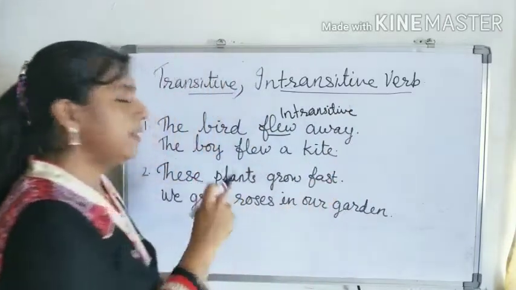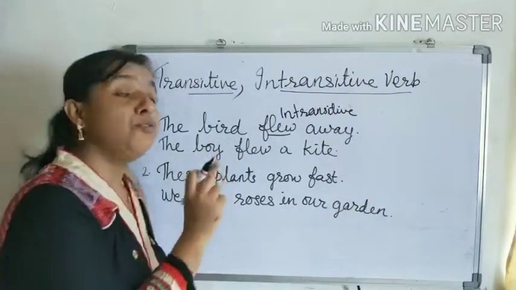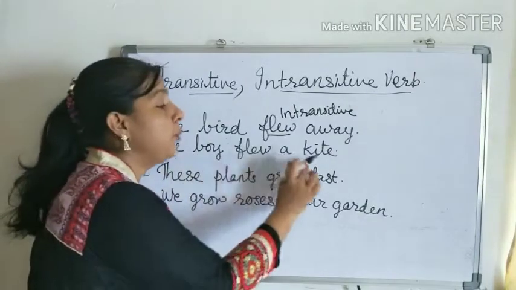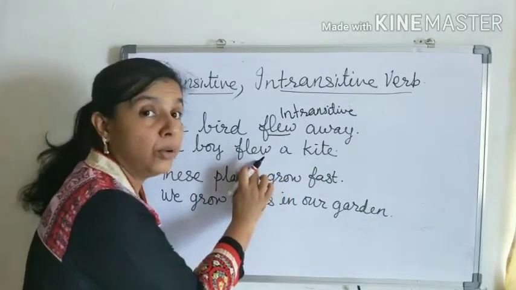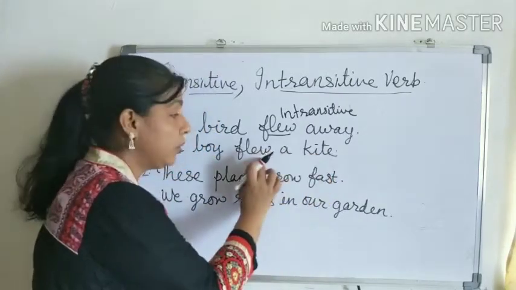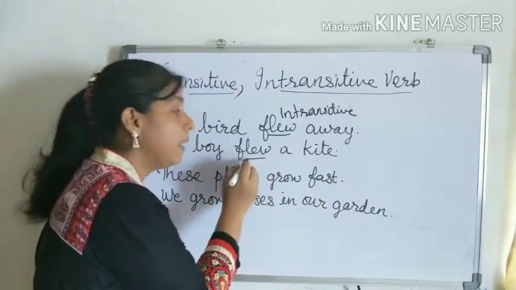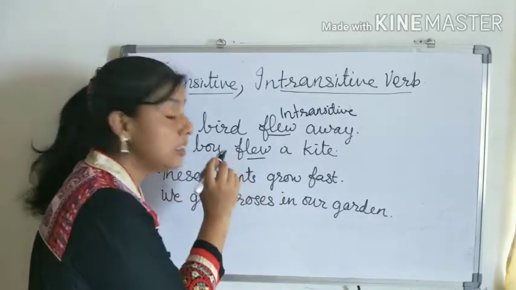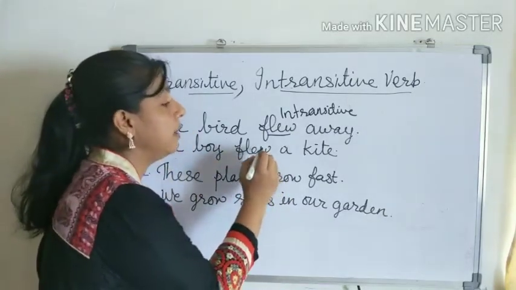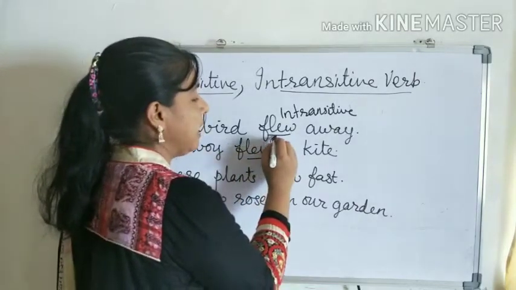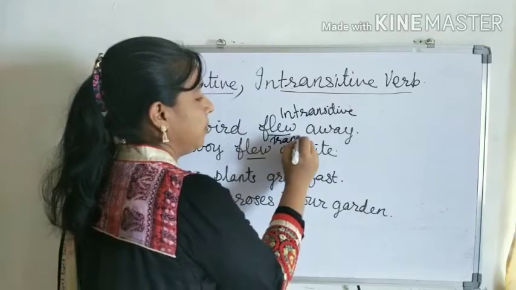Got it? But see the second sentence. The boy flew a kite. So here, what flew? The answer is a kite. So a kite is the object. So here this verb is getting an object to complete its sense, its meaning. So we can say that this verb flew is a transitive verb.